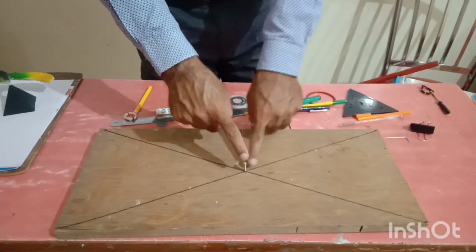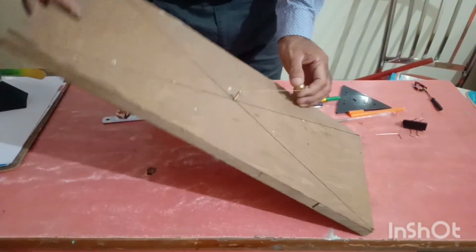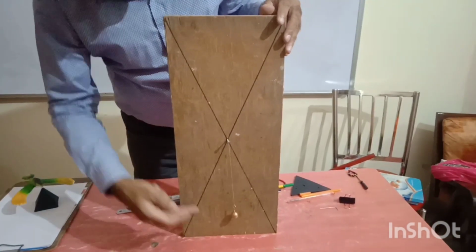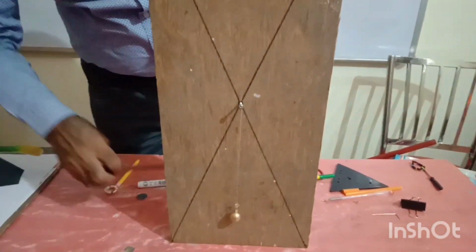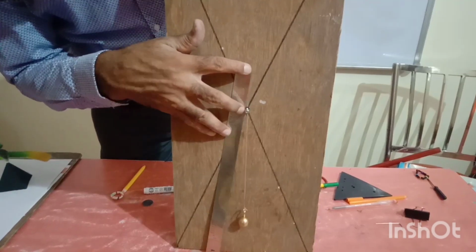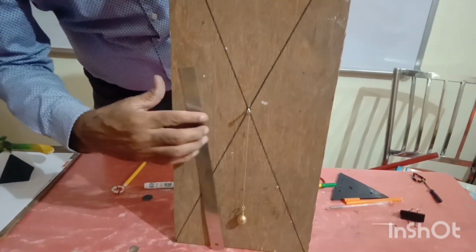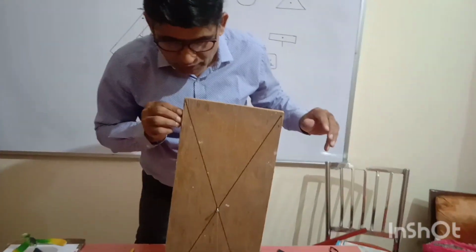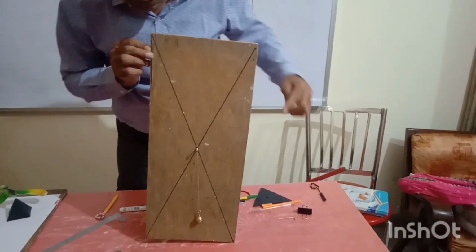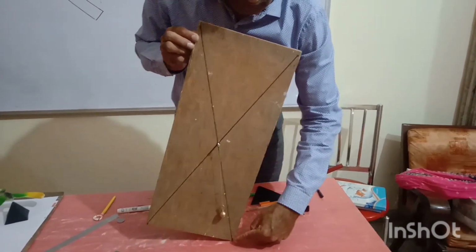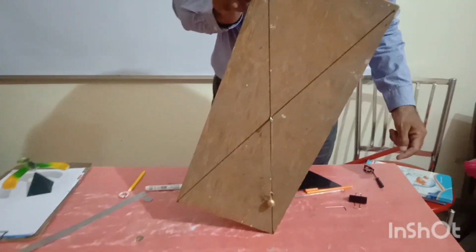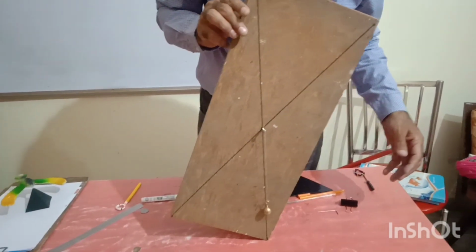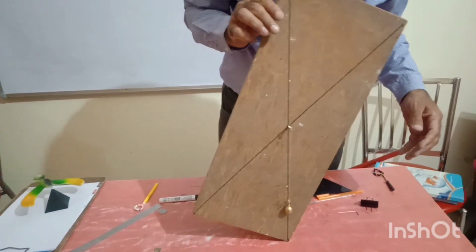If I make it stand vertically in this plane like this, the center of gravity is very high, so there are chances of this body falling down easily. If I apply a force from here, it will not fall until this plumb line crosses this normal reaction line. When it crosses this line, it will fall down. Until it crosses, it will not fall.